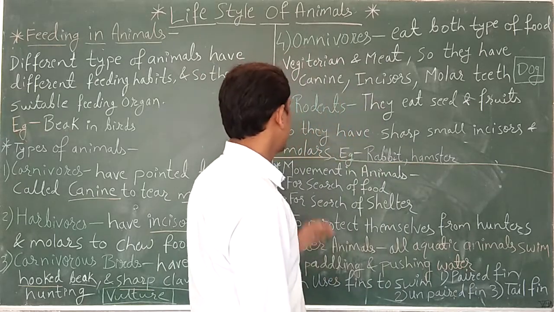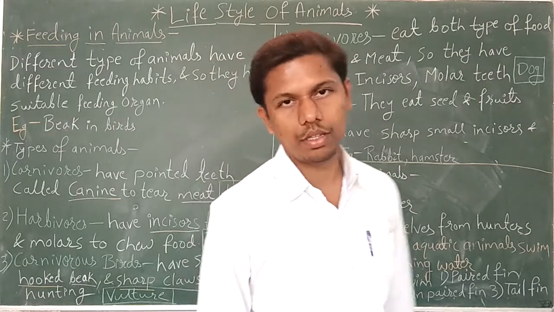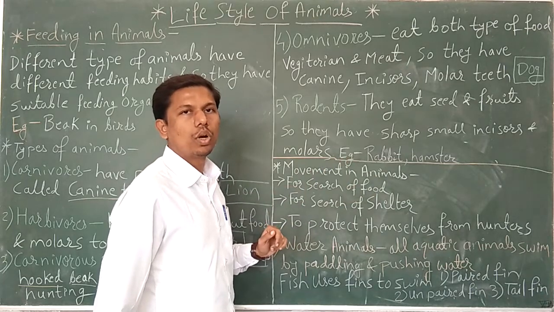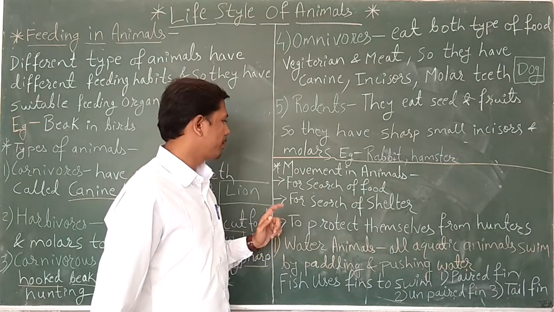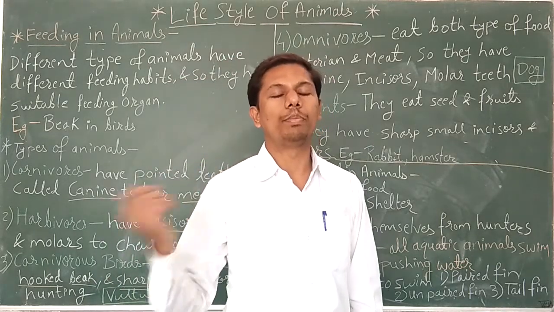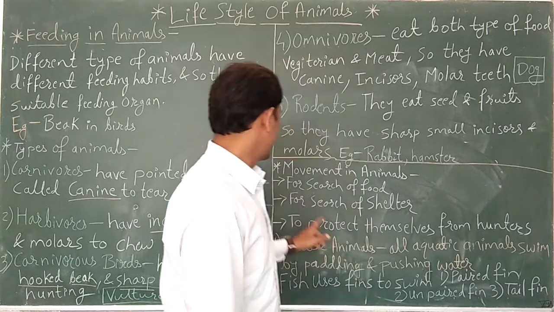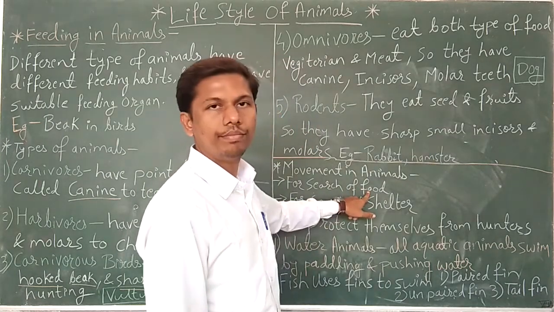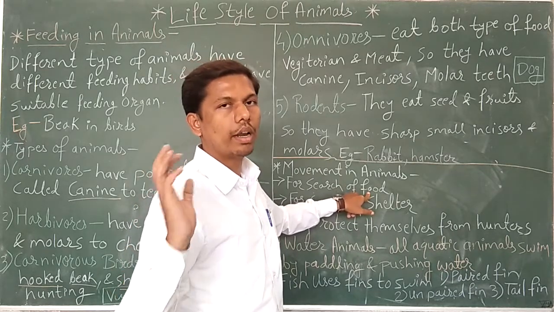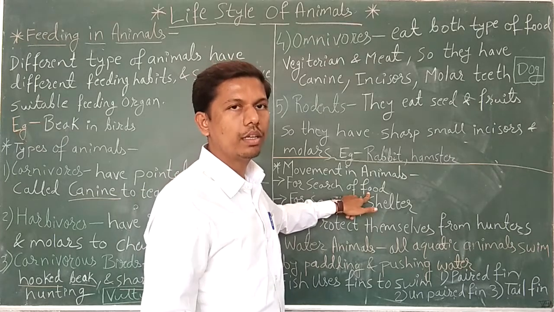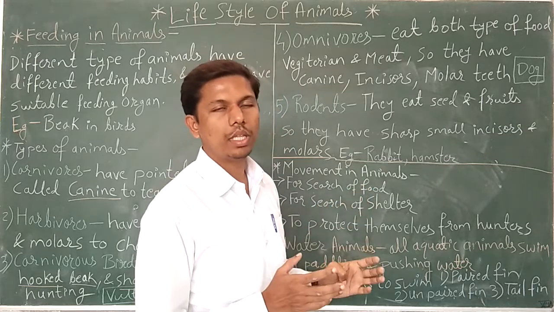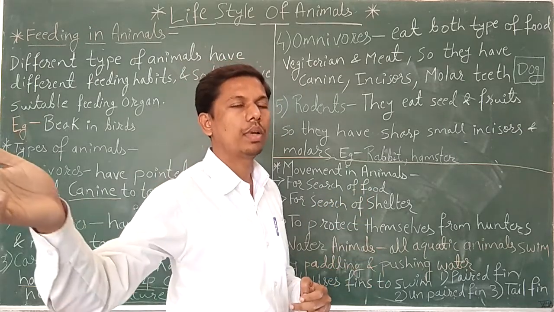Next is movement in animal. The next point that we are going to study is movement in animal. So what is movement in animal? Animals can move from one place to another for searching for food. They move by walking, running, flying, and swimming. Aquatic organisms swim in the water to go from one place to another.